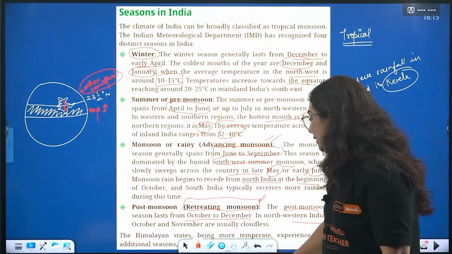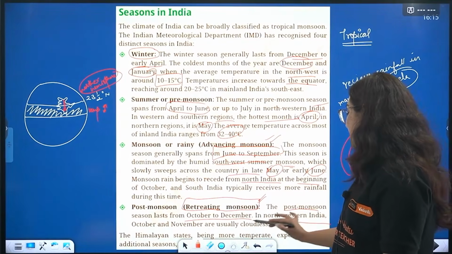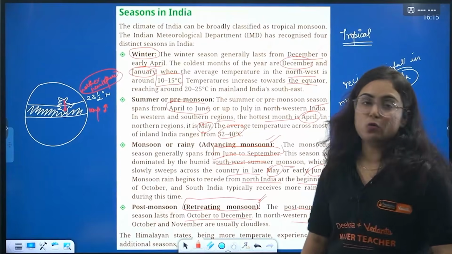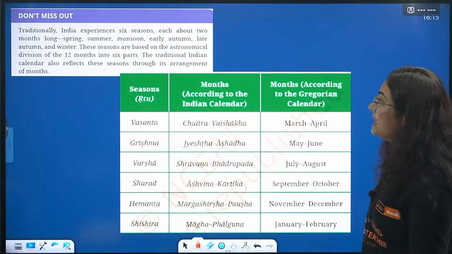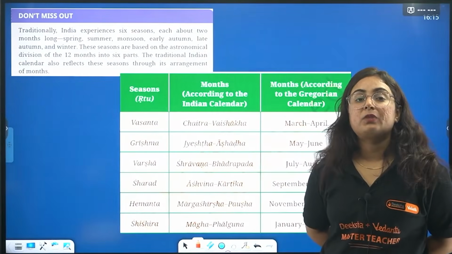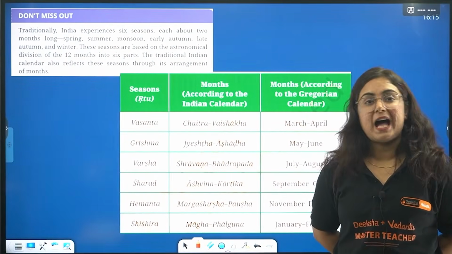Okay? One more thing, the Himalayan states being more temperate exercise these 2 additional monsoons too. Which 2 additional monsoons, beta? Those are listed as per the Indian ancient text, that is autumn and spring.